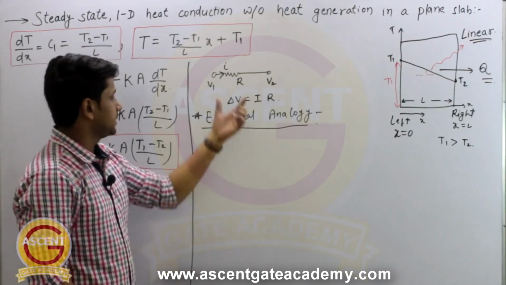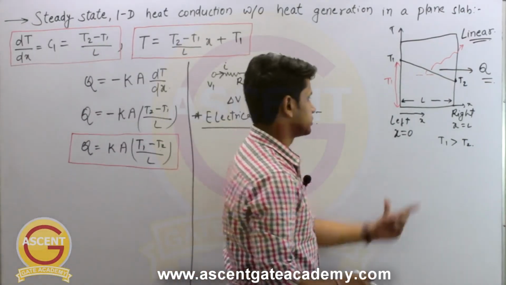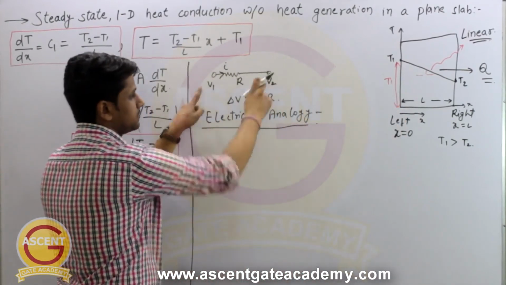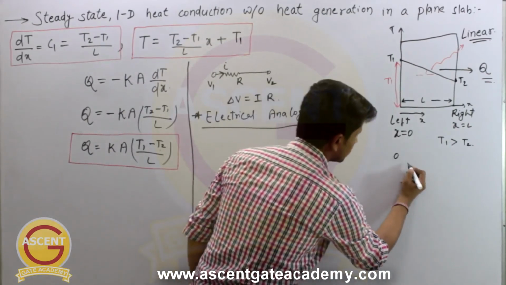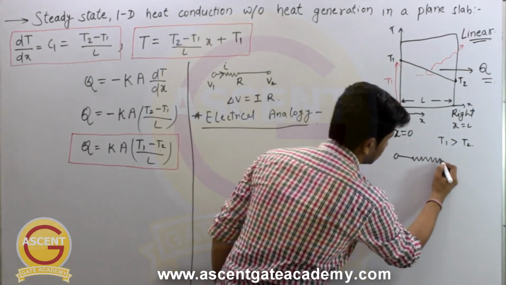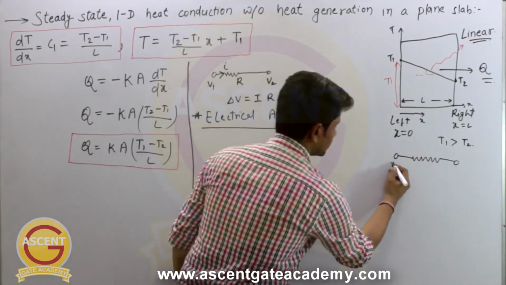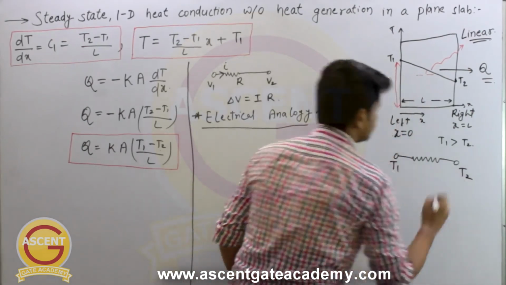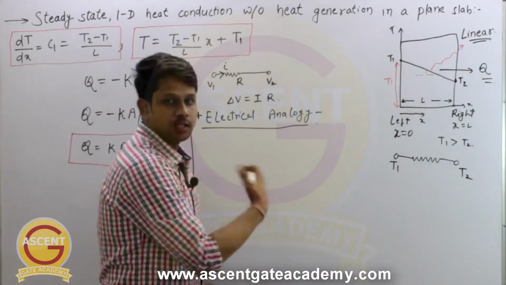See, similar to this electric circuit, there will be a thermal circuit in this case also. So in place of this potential difference or voltage difference, here is the temperature difference. So if I draw a thermal circuit for this slab, this is maintained at two different temperatures. This temperature is T1 and this temperature is T2. And in place of current, here what is flowing?